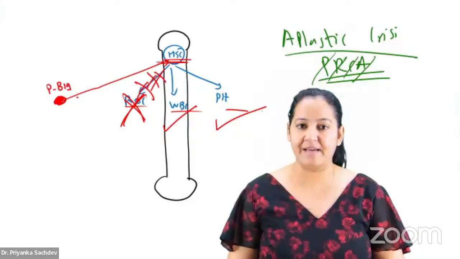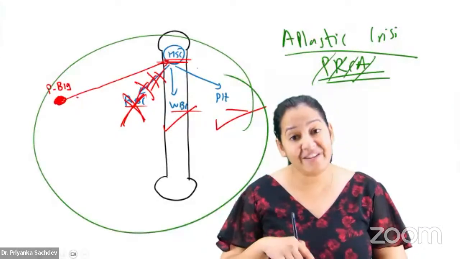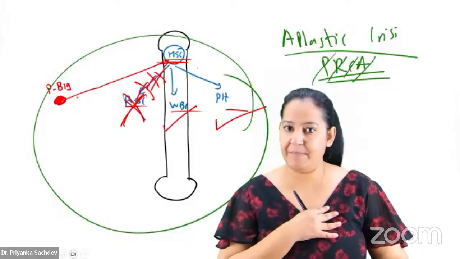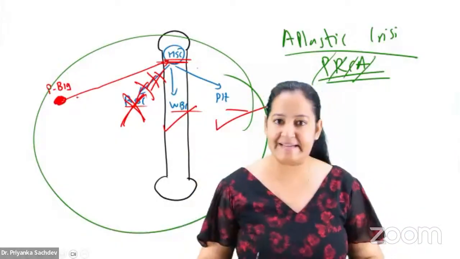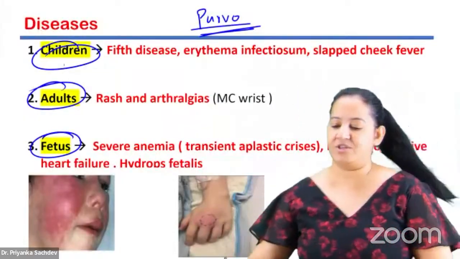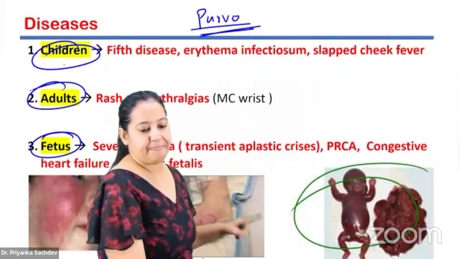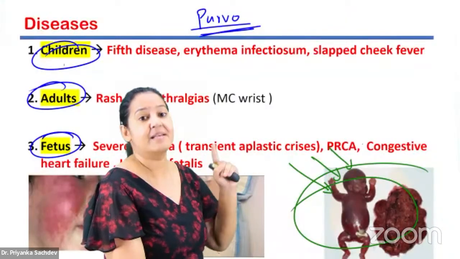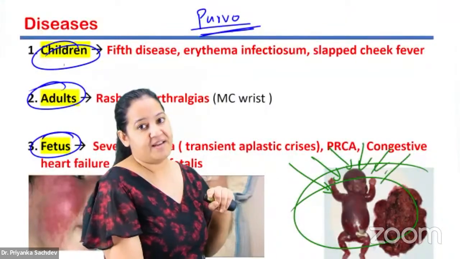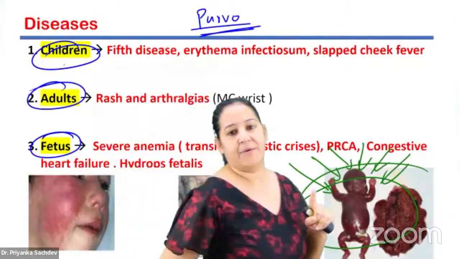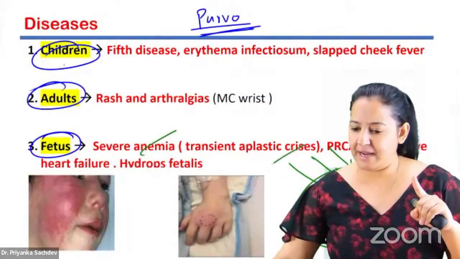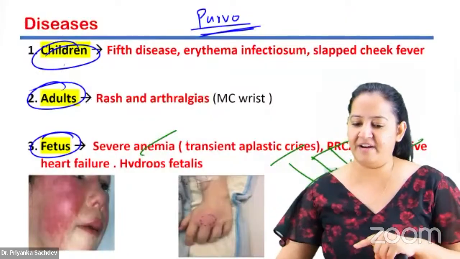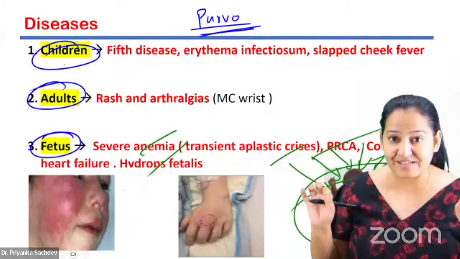So that is in the fetus. The fetus will have severe anemia, congestive heart failure because of that, abortion, hydrocephalus, and death. In the fetus: severe anemia, PRCA, aplastic crisis, congestive heart failure, hydrocephalus, and abortion. That is the fetus. What about children?